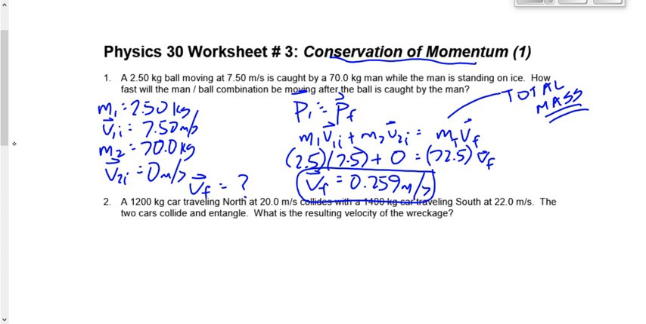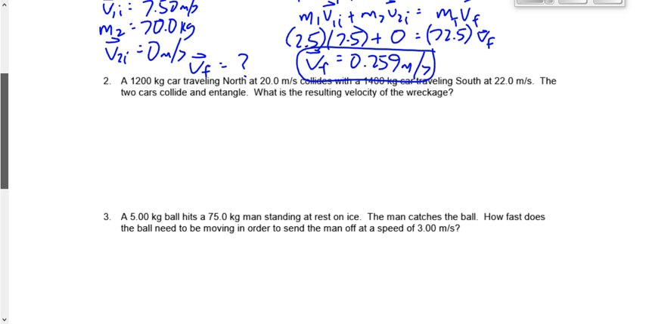Number two: a 1,200 kilogram car traveling north at 20 collides with a 1,400 kilogram car traveling south at 22. The two cars collide and entangle. What's the resulting velocity of the wreckage? What am I going to do first here? Very first thing, what am I going to do? Kyle? Yep, pull out the red pen. Identify that we've got north and south here. This is not the mistake we want to make. This is not the mistake that we want to take us from a 100 to a 98.